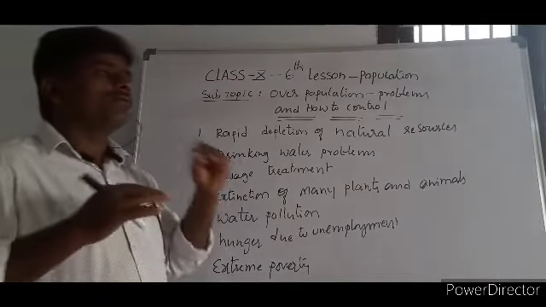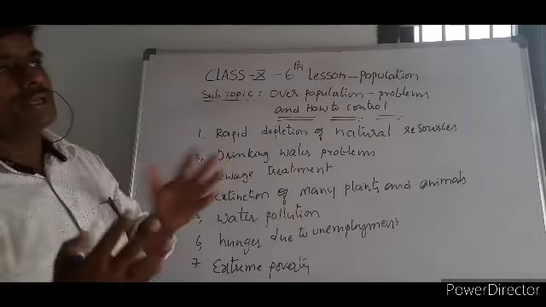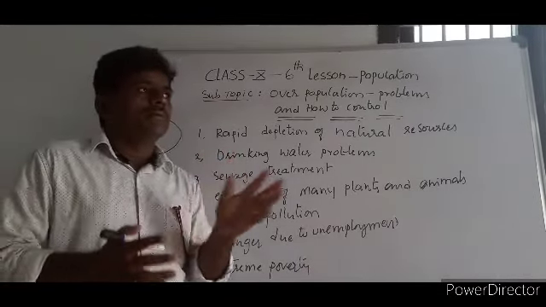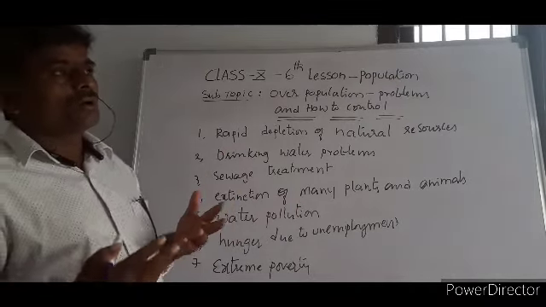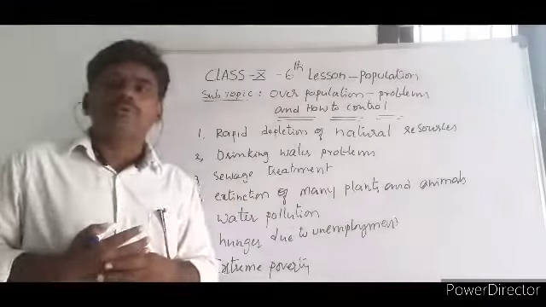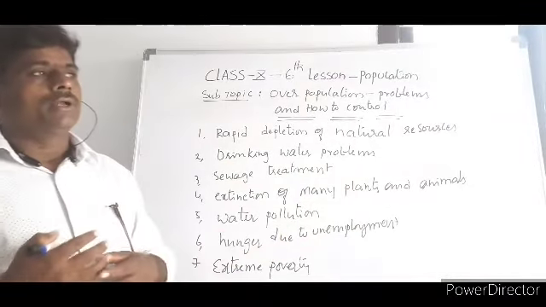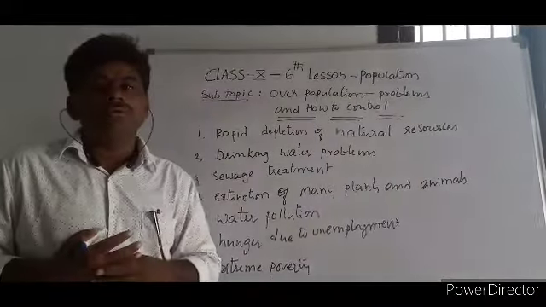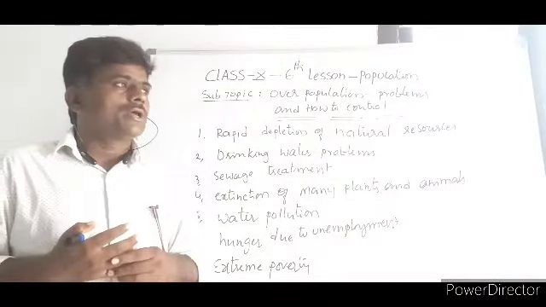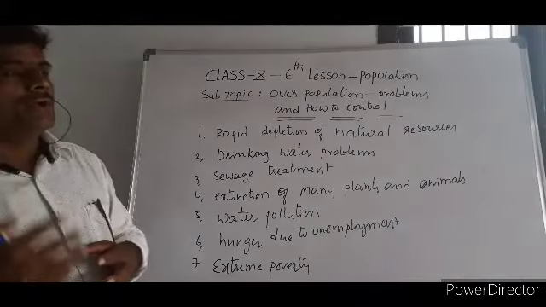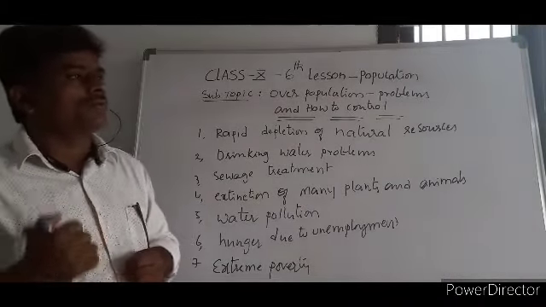Water pollution because of what? Because of overpopulation. How is it linked? When the population is more, more and more goods are to be produced, either in industries or in the agricultural sector. So the industrialization process is taking place, and every day a larger number of goods are being produced because of what?